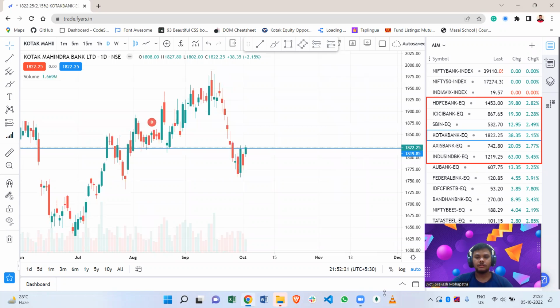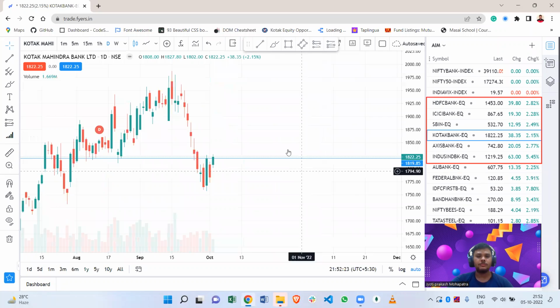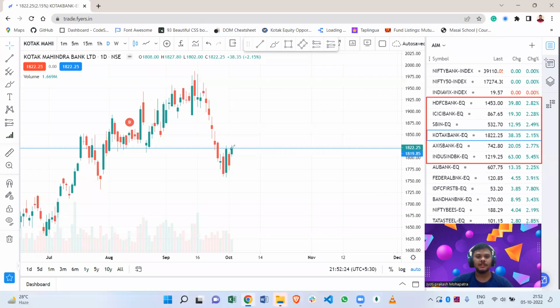Let's look into Kotak Bank, and here you can see that Kotak Bank shows us some positive intent. If it continues to go up by opening flat or opening gap up, we can easily assume it to be a positive trend, and we can take a trade for buying, and our target will be around 1835. For turning negative, it needs to close below 1807. If it closes below 1807, then it is going to turn negative, and our target will be 1800, and the next target will be 1790.